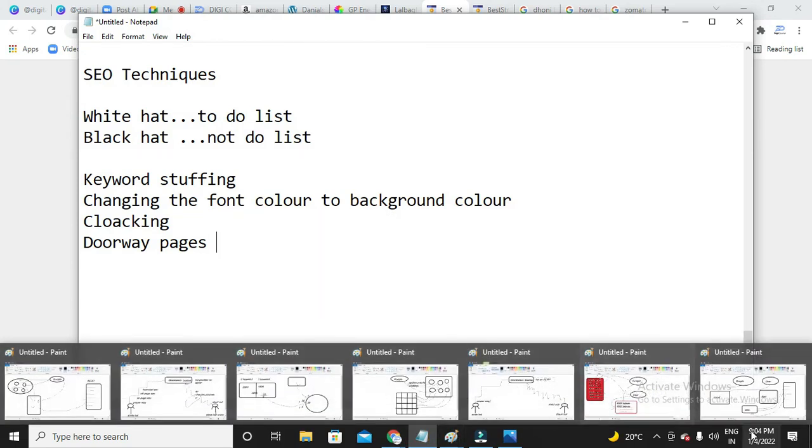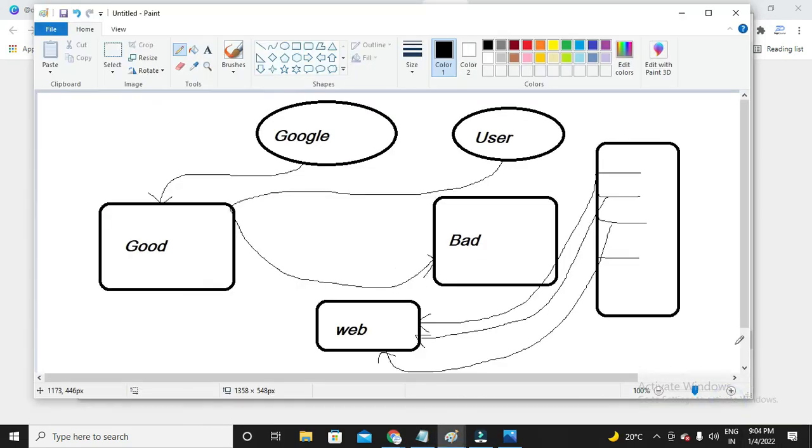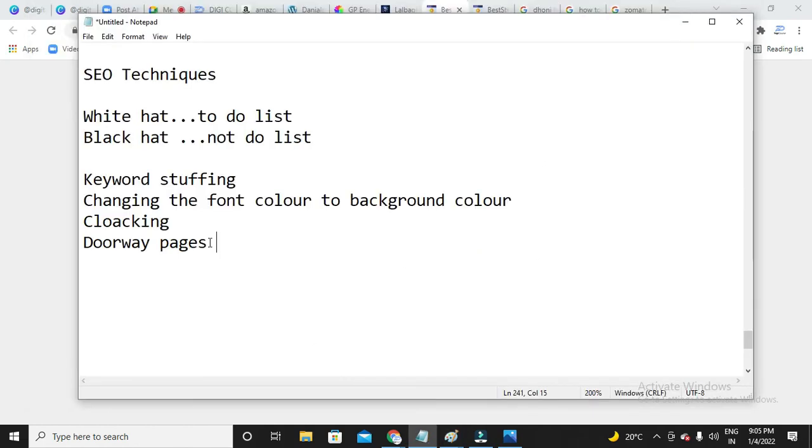So this is also one of the black hat techniques that you should not use. Why? Because a person who visited your website has already read your information. He might want some other extra information. What is the point of always redirecting him to your site? Making the same person redirect all the time is so annoying for the user. So you should not do this. This is also one of the malpractices that people have performed and got punished by Google. So this is also one of the black hat techniques.